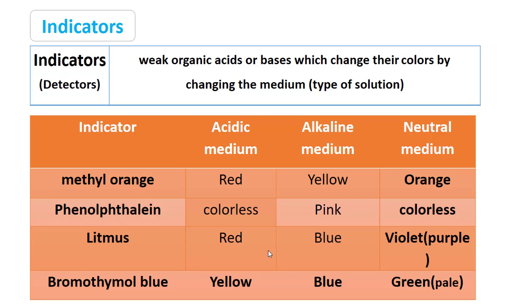Number two, phenolphthalein. When we add phenolphthalein into an acid, its color will be colorless. Colorless means like the color of water. Its color doesn't change. And when we add phenolphthalein to an alkaline medium, its color will be pink. For example, litmus solution or litmus paper. When we add litmus paper to an acidic medium, its color will be red, and to an alkaline medium, its color will be blue.